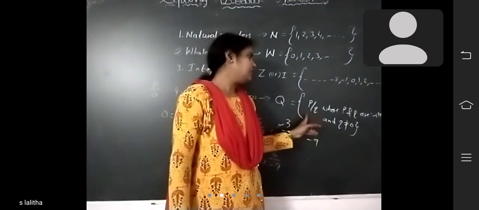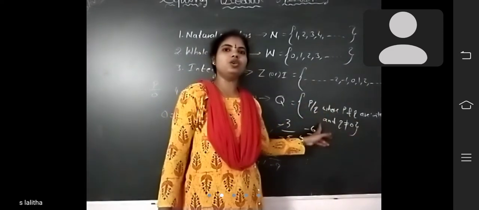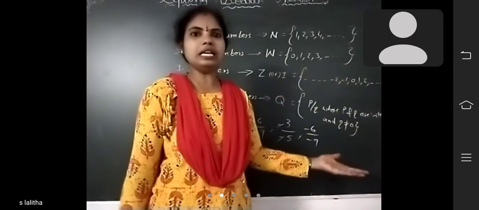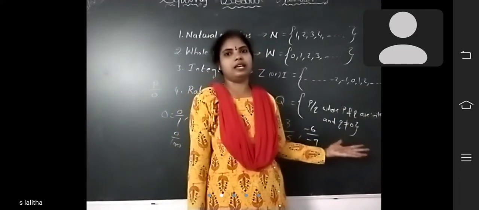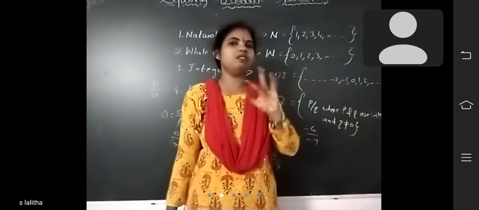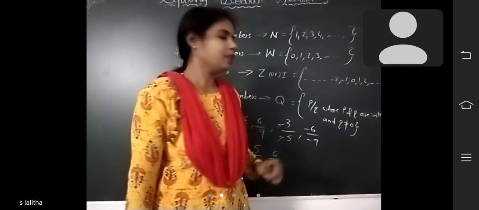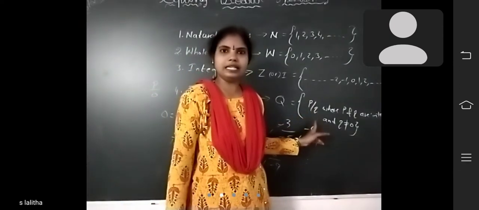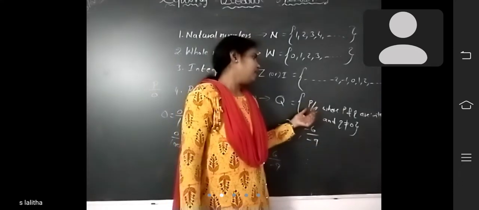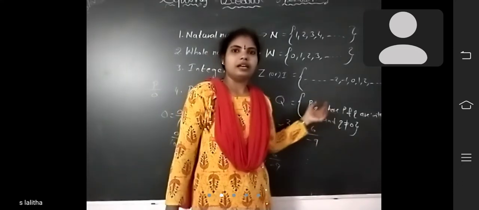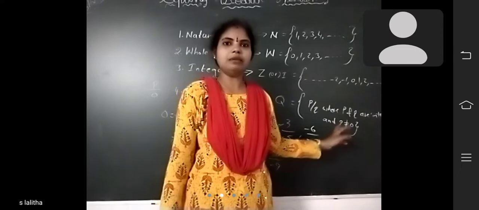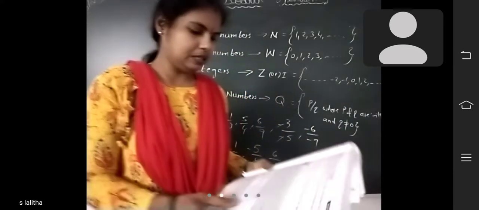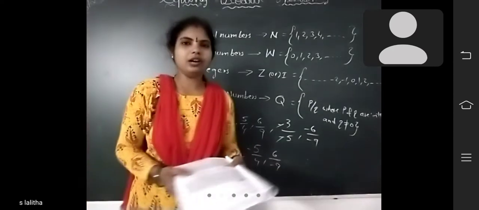But in rational numbers, P and Q are integers. Integers means there may be positive numbers and negative numbers also. So what is the difference between fraction and rational number, children? Fractions have only whole numbers, there are no integers. And rational numbers have integers. Did you understand? That is the difference between fraction and rational numbers. Did you understand, children?